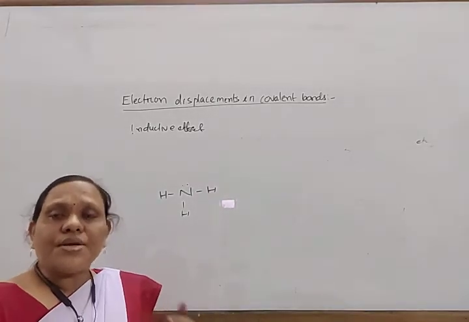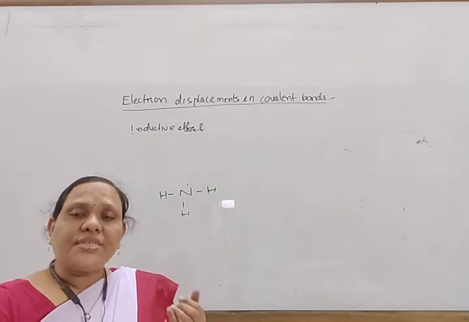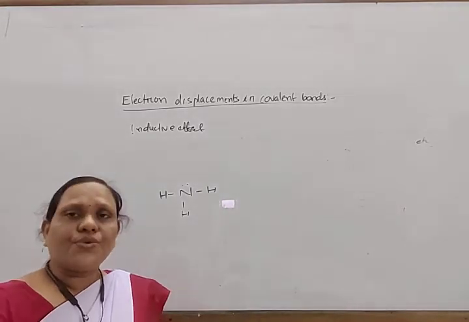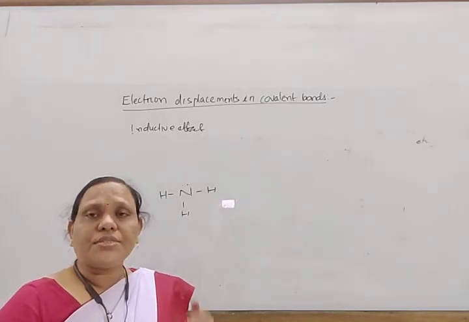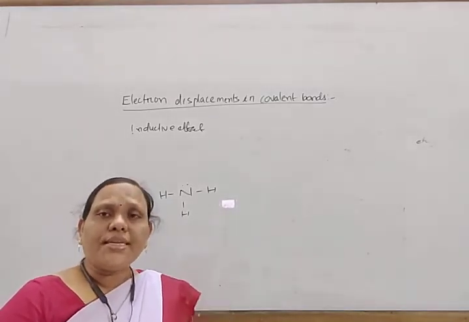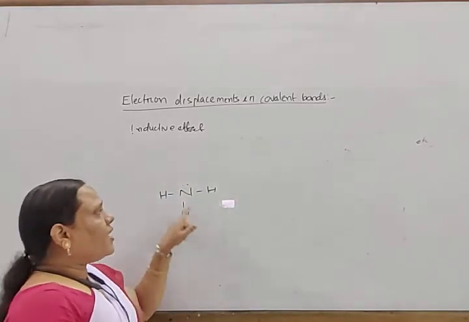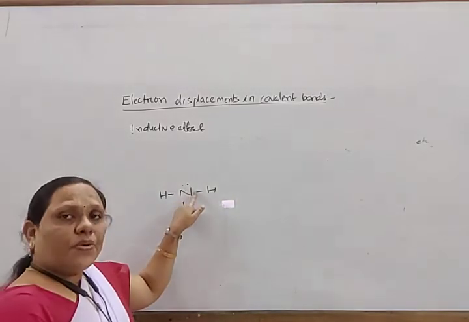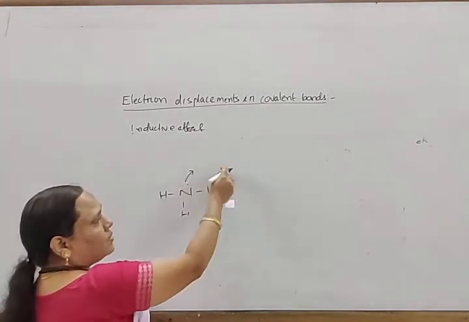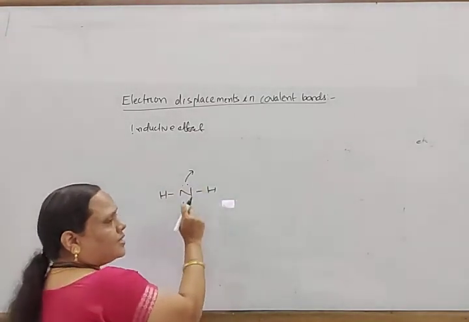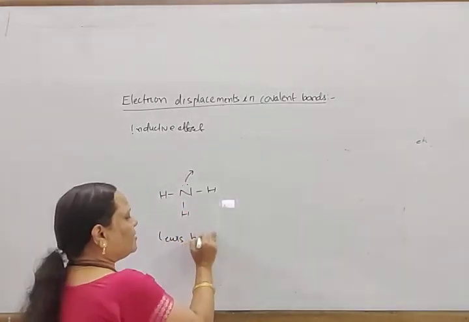According to the Bronsted-Lowry concept, any species which has a tendency to receive an H plus ion is known as a base. According to the Lewis concept, any substance which has a tendency to donate a pair of electrons is known as a base. As ammonia has a lone pair of electrons, it can donate it to others. So this is a Lewis base.